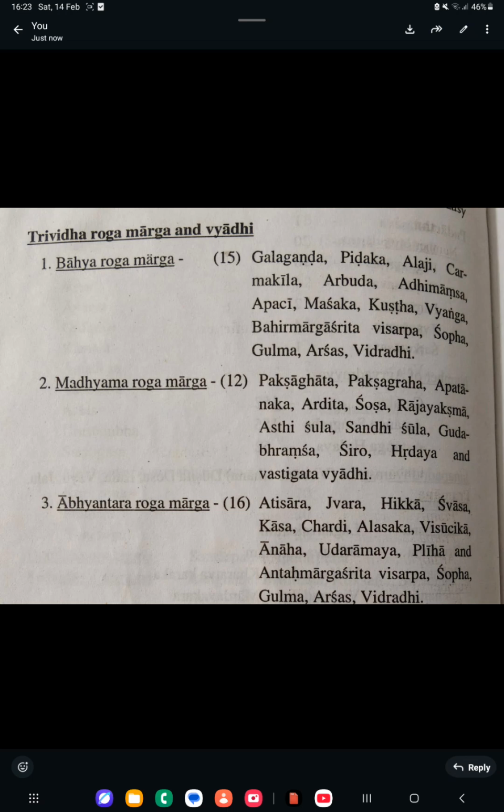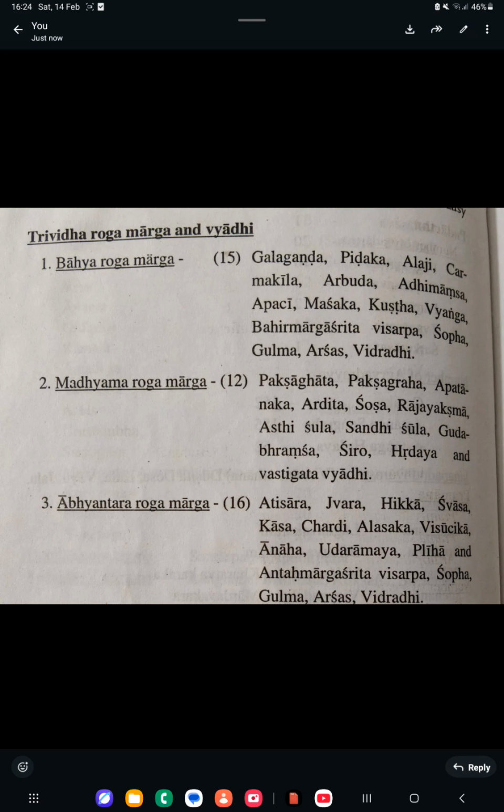Madhyama Roga Marga, that is 12 are there. Pakshaghata, Pakshagraha, Apatanaka, Ardita, Shosha, Raja Yakshma, Asthishula, Sandhishula, Guda, Arsha, Shiro, Hridaya, Vasti Vyadhi. These are all 12 conditions are there. These are all called as Madhyama Roga Marga.